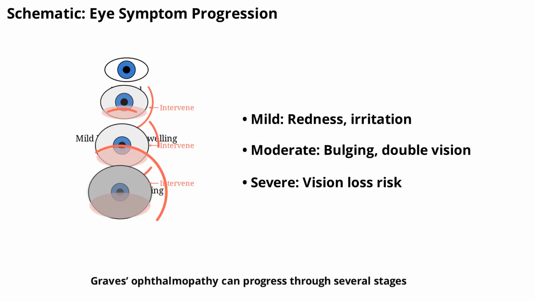Graves' ophthalmopathy can progress through several stages, from mild irritation to severe vision problems. This schematic will show the typical progression of eye symptoms and highlight when medical intervention is most critical.